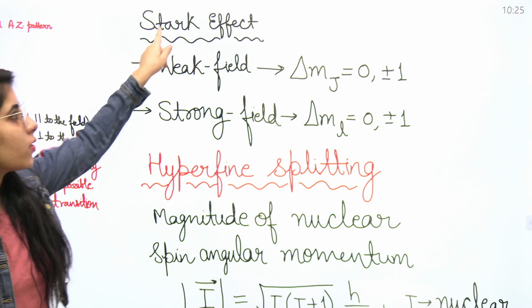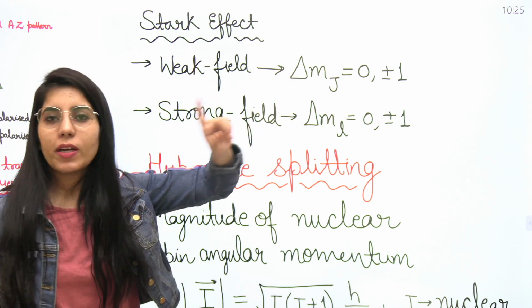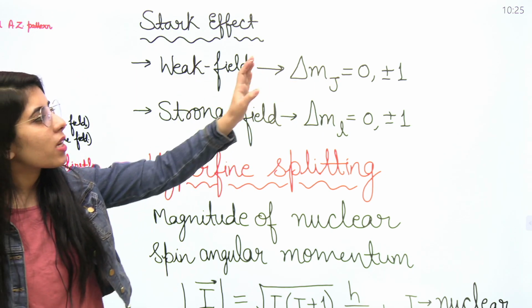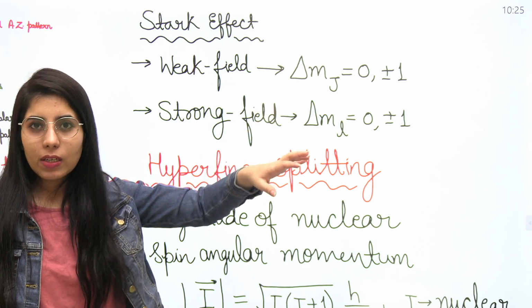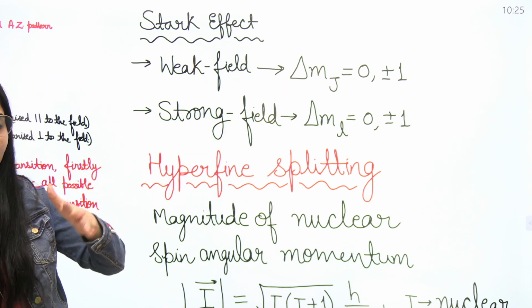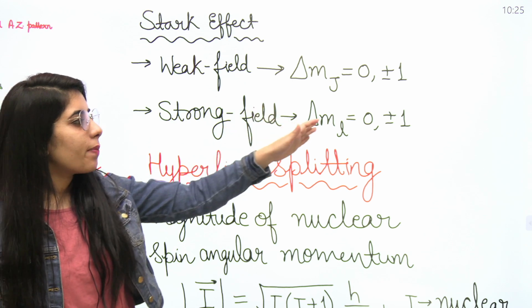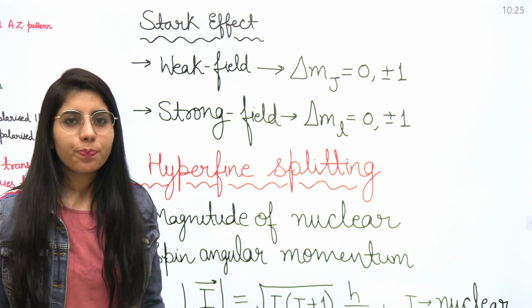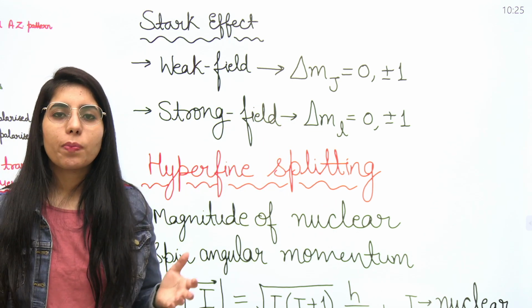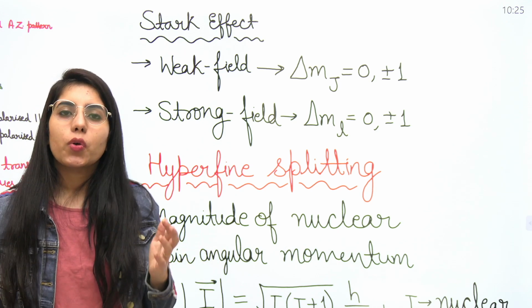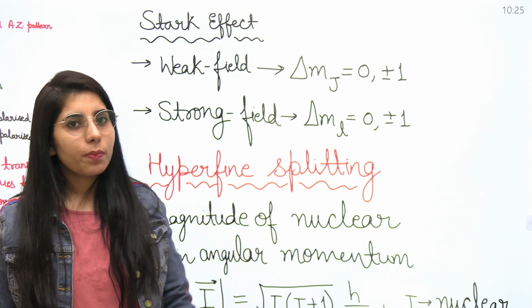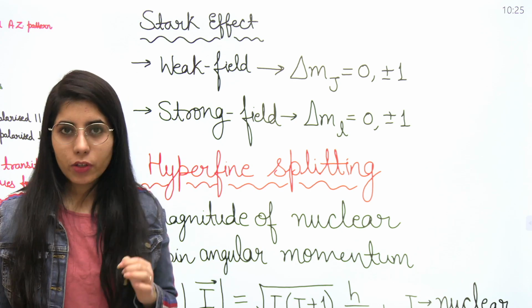For the weak field Stark effect, delta mj is equal to 0 and plus minus 1. Only one extra condition has not been considered here, otherwise it is approximately the same. Strong field, delta ml is equal to 0 and plus minus 1. In the Stark effect, the rest of the part was just theory, so these are the most important points you need to know.